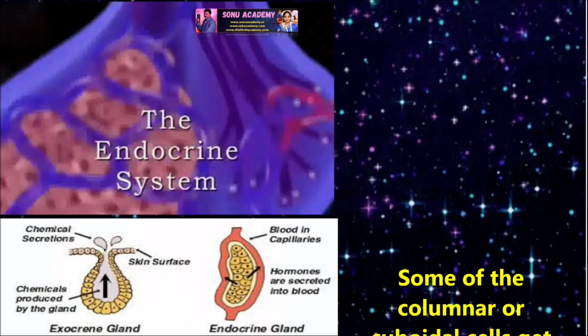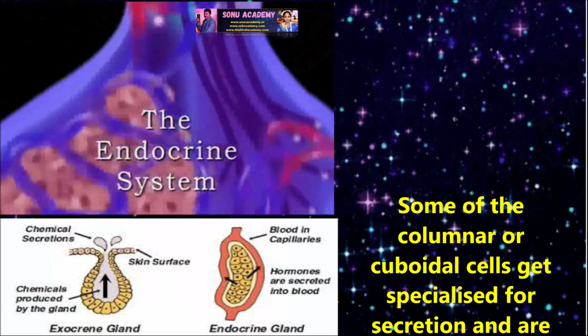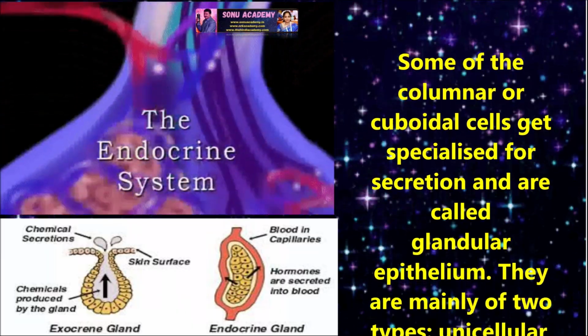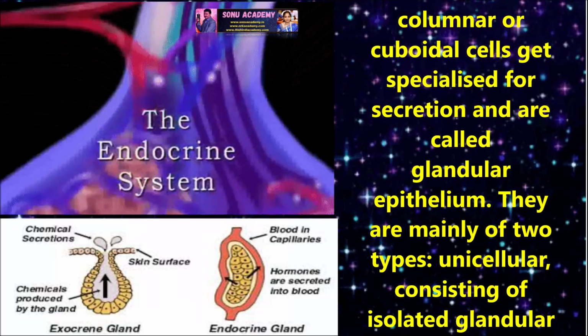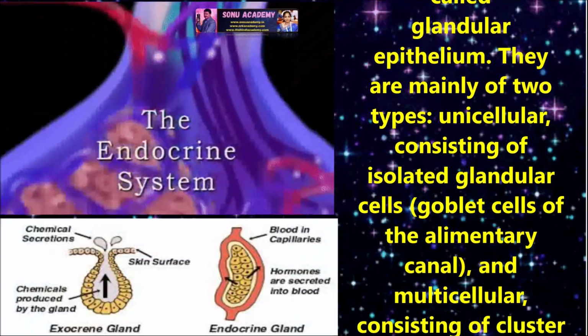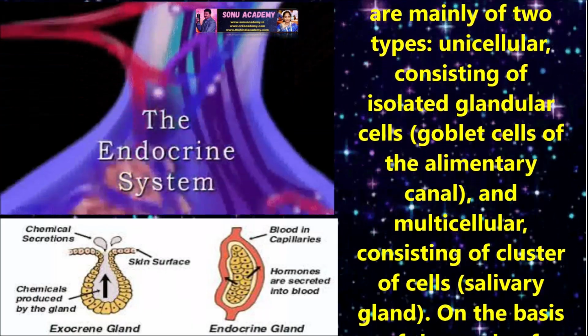Some of the columnar or cuboidal cells get specialized for secretion and are called glandular epithelium. They are mainly of two types: unicellular, consisting of isolated glandular cells, and multicellular, consisting of clusters of cells like salivary glands.